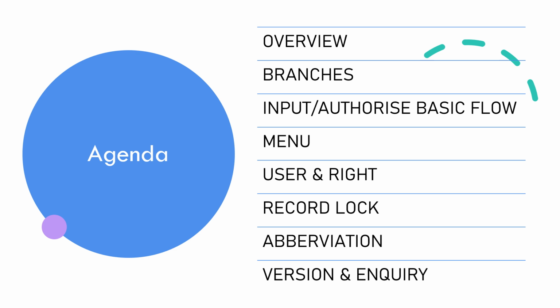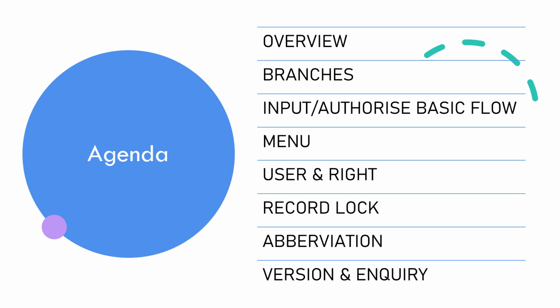Next session is Branches. Here, you'll learn how the system manages information related to bank branches. This includes handling data specific to different physical locations or branches within the banking network. The third one is Input Authorize Basic Flow. This part explains how data input and authorization work within the system. You'll understand the process of entering information and ensuring its accuracy and approval.